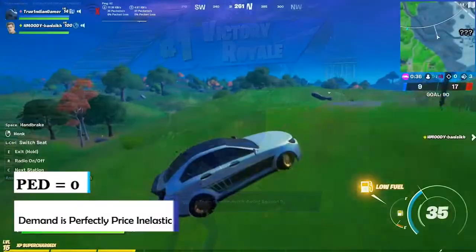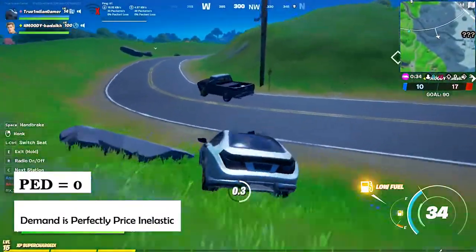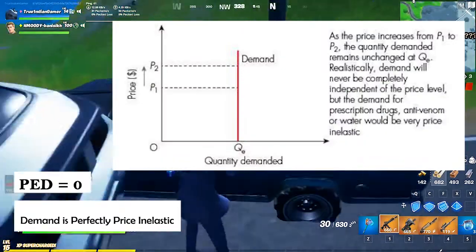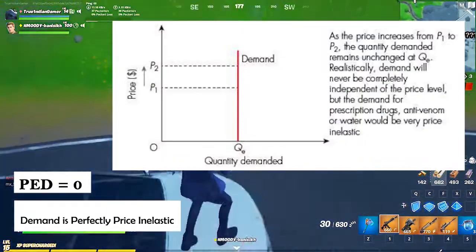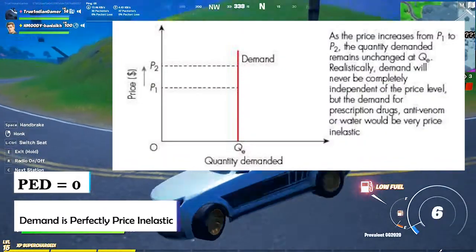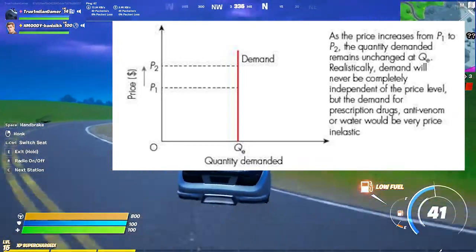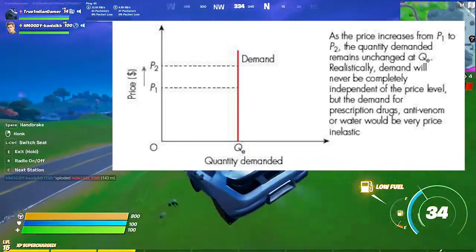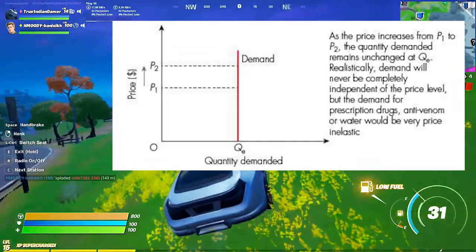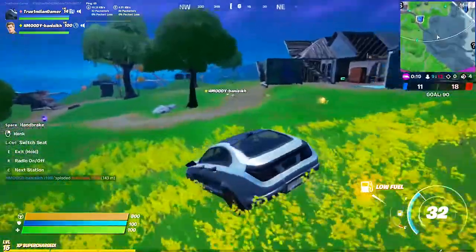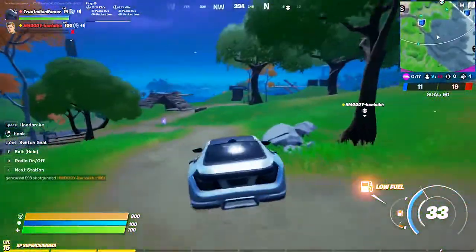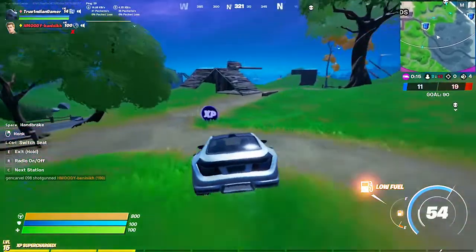If the PED for a product is equal to 0, then demand is perfectly price inelastic. That is, a change in price has no impact whatsoever on the demand. So, a business can charge whatever price it likes. This usually happens in the case of oil, gas or electricity prices because these natural resources have no other substitute.